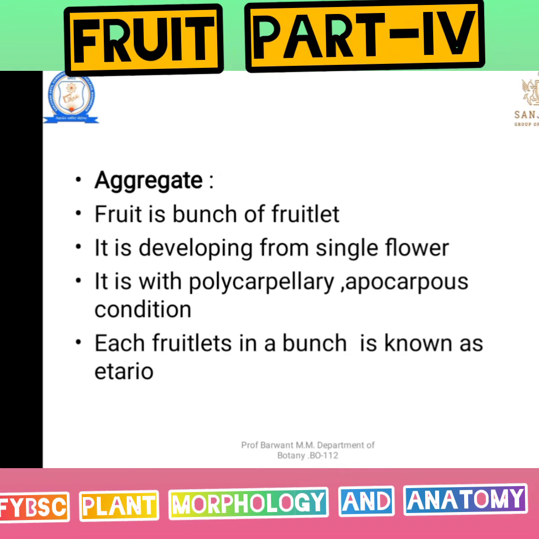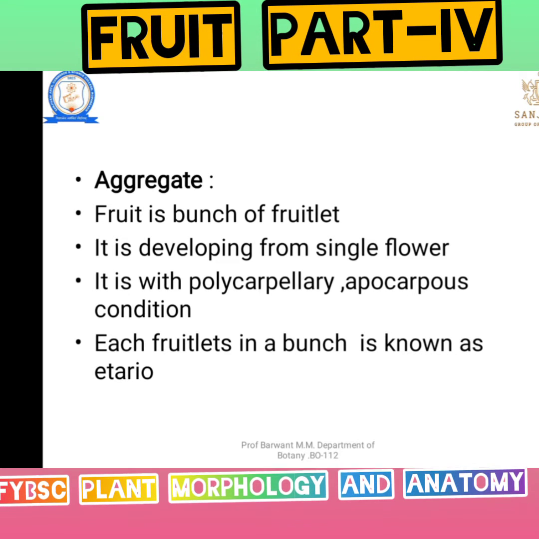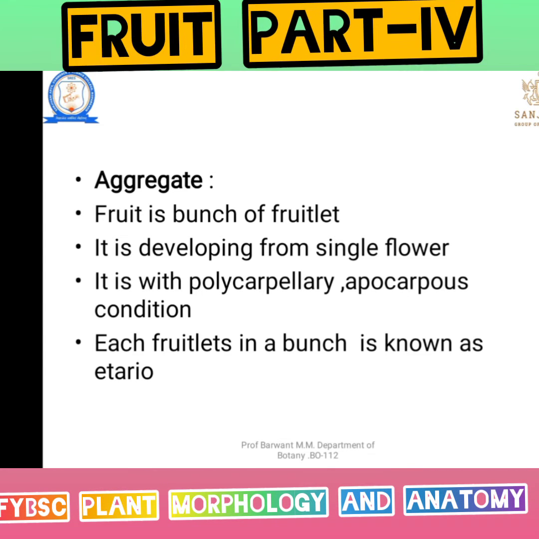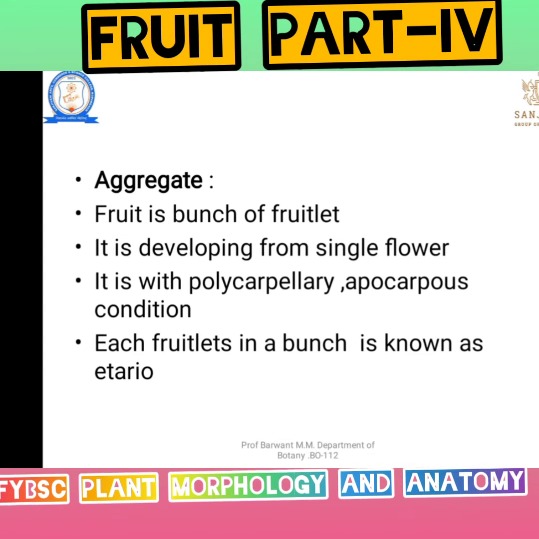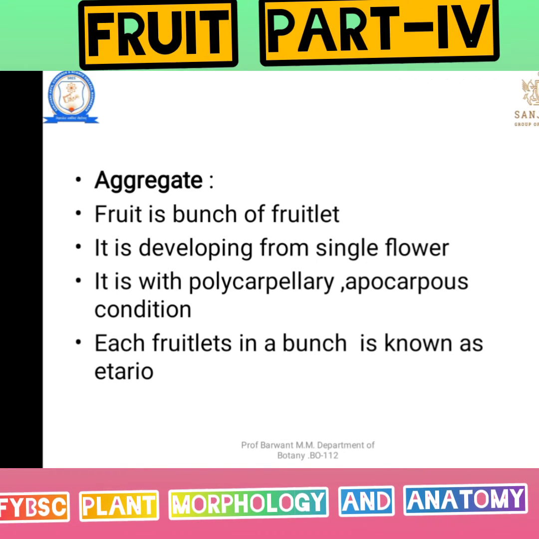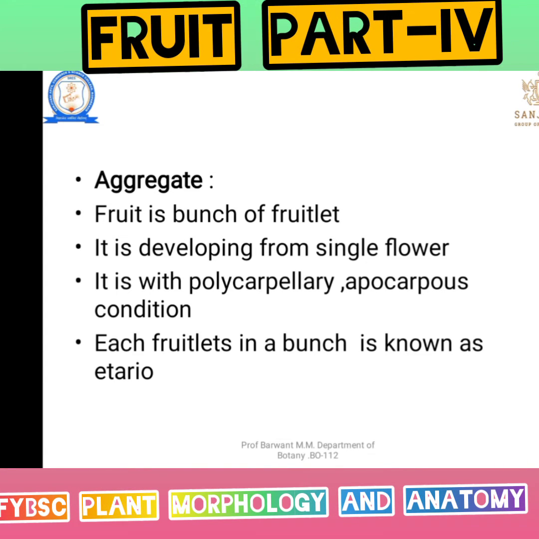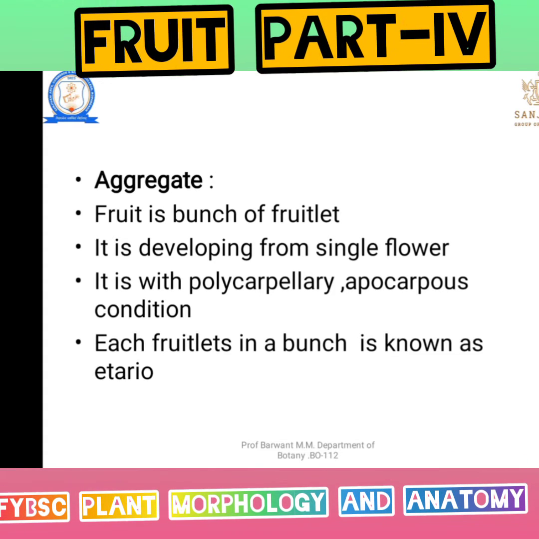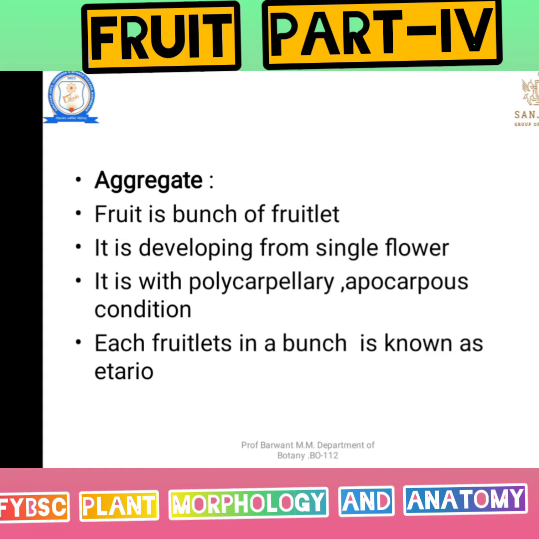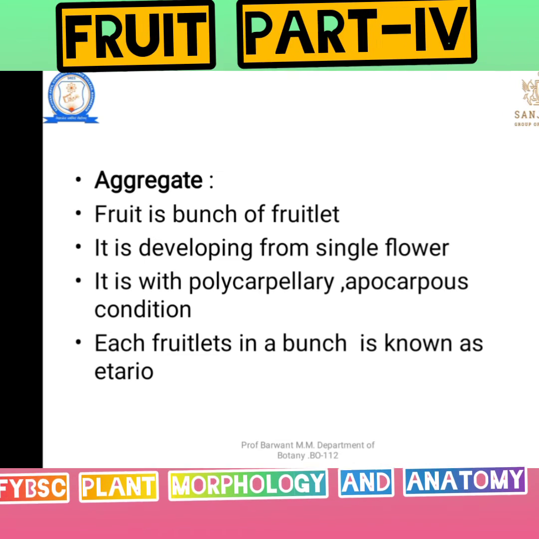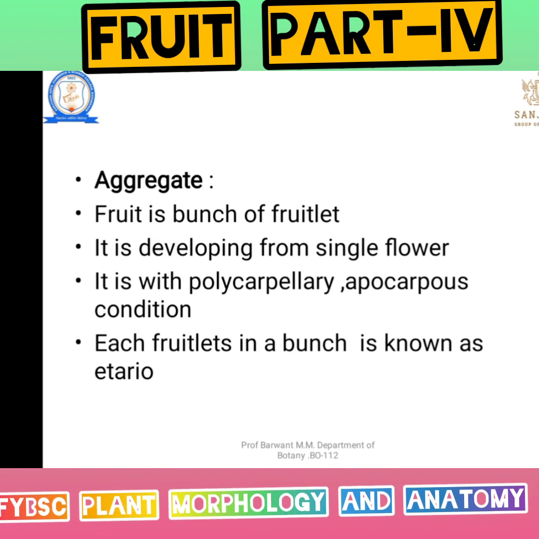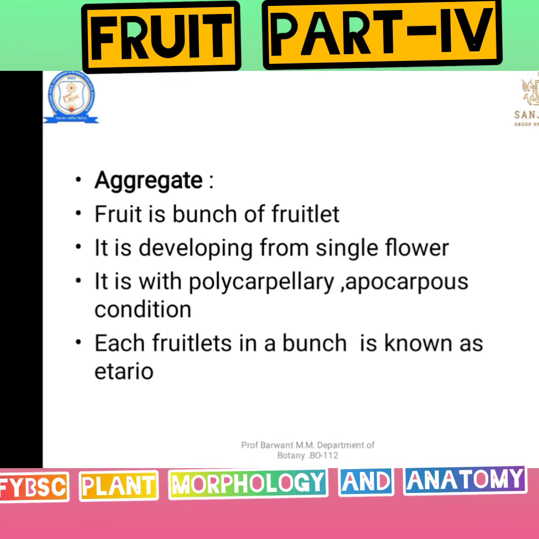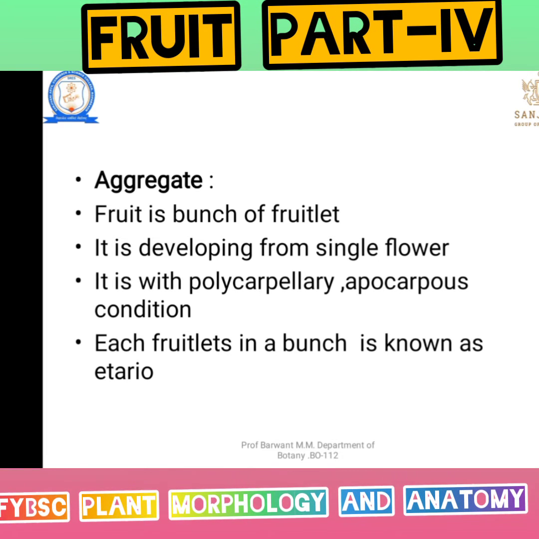For example, a class is an aggregate and a class is also separate. Aggregate means a number of students are present in one area. Separate means that in a class the students are separate, that is, students in a class but in a separate arrangement. Aggregate means close to each other and towards each other.